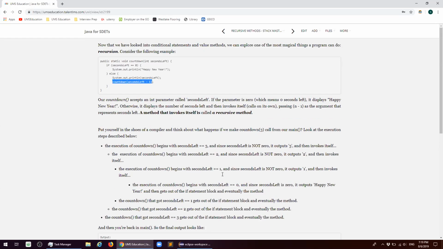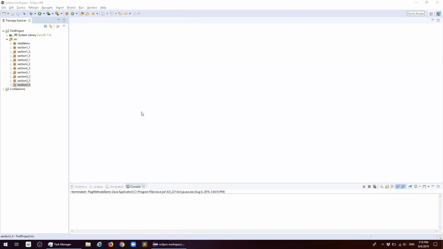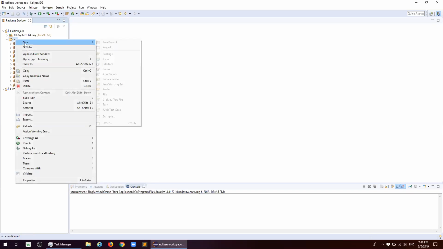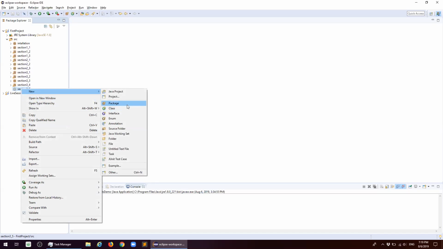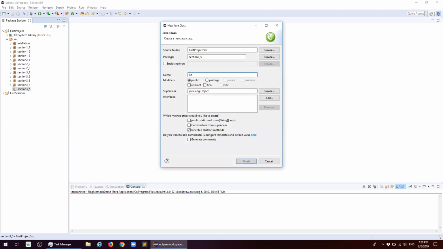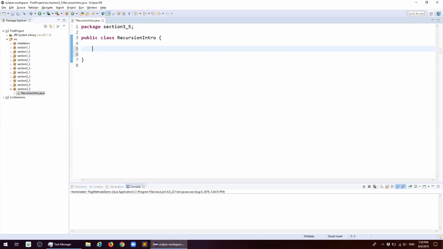Without further ado, let's actually create a similar method so that we will understand how recursion works as we do so. So let's create a new package for our section. We're going to call this package section 3_5. And within this package, we're going to create a new class. We're going to call it recursion intro. Let's declare our main method and leave it be.